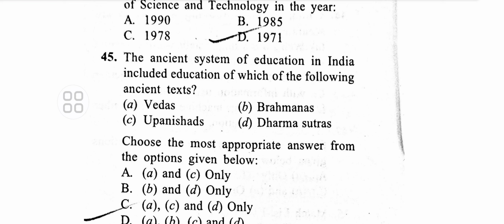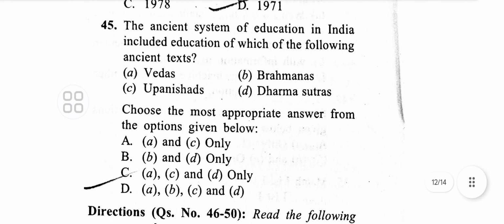This is Veda, it is Brahmana, Upanishad or Dharma Sutra, or a mix and match of all the things? Yes, it's everything. Okay, Veda, Brahmanas, Upanishads and Dharma Sutras. The ancient system of education in India included the education of a variety of texts. All these four. The Vedas are the oldest and most sacred Hindu scriptures. The Brahmanas are commentaries on the Vedas. The Upanishads are philosophical texts that explore the concept of Brahman, that is ultimate reality, and Atman, the soul or self, and the Dharma Sutras are texts that provide guidelines for righteous living.